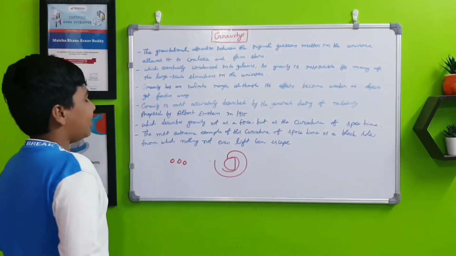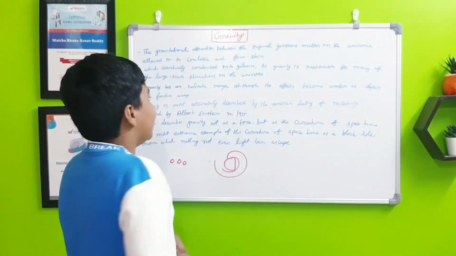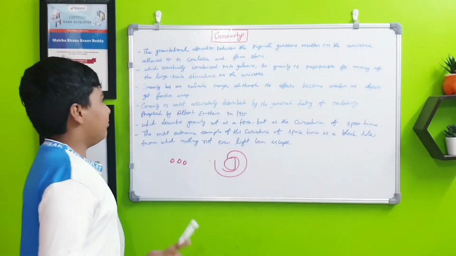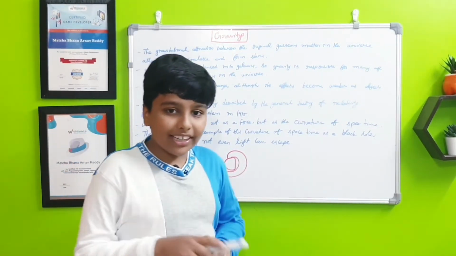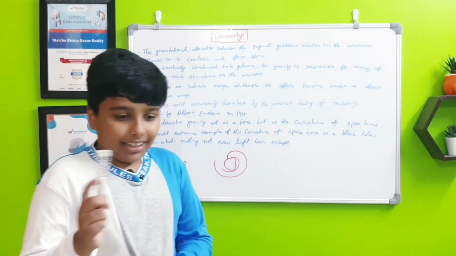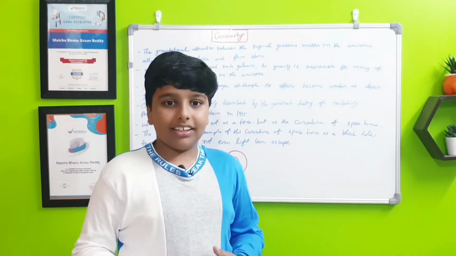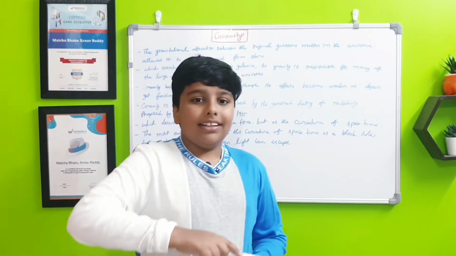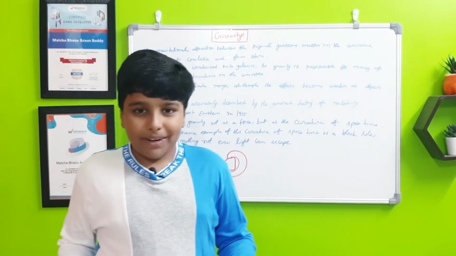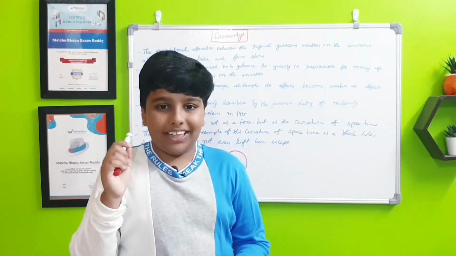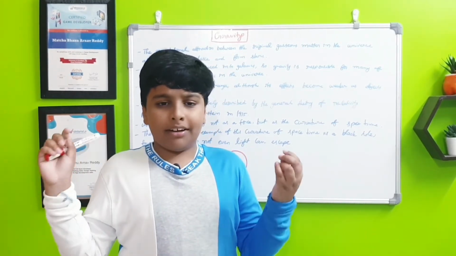Yes, so gravity has an infinite range, although its effects become weaker as objects get farther away. For example, here is our Earth. A planet from the opposite side of our whole universe, not even a planet but even a small piece of dust, can be influencing our Earth.